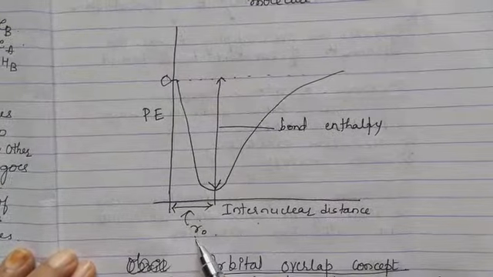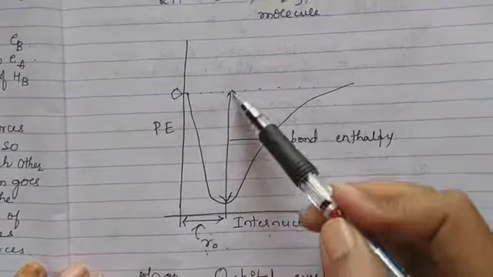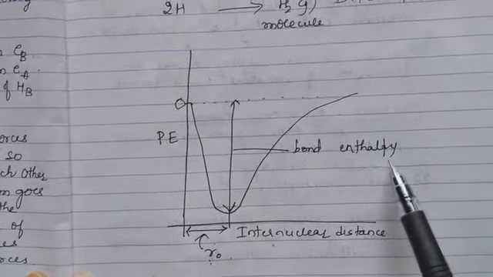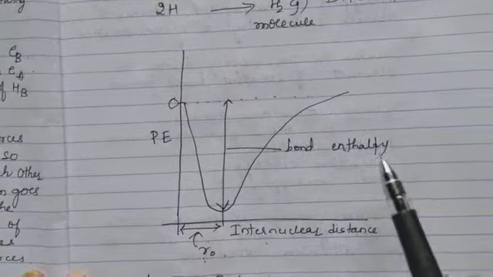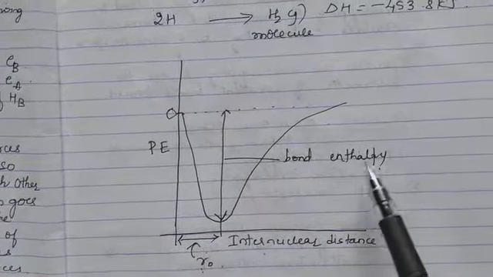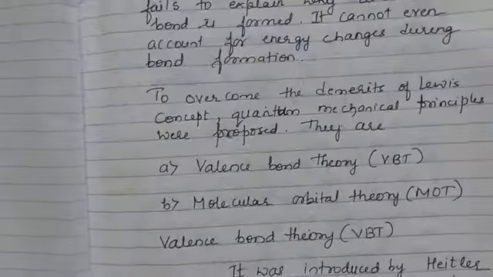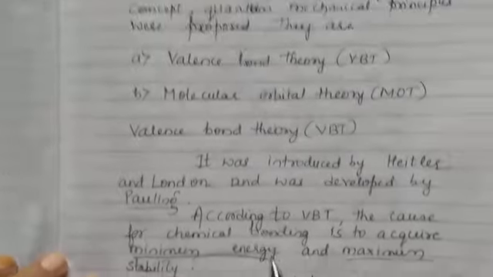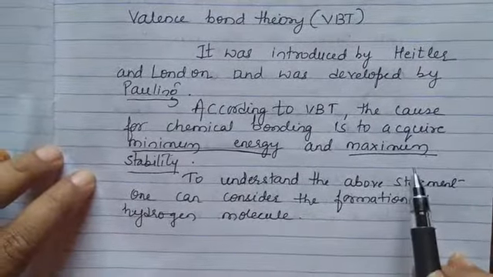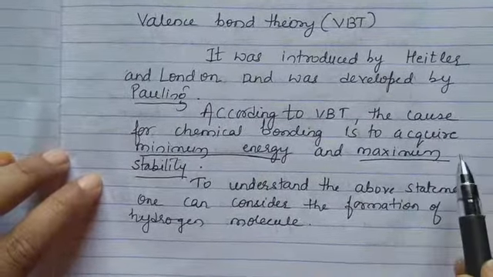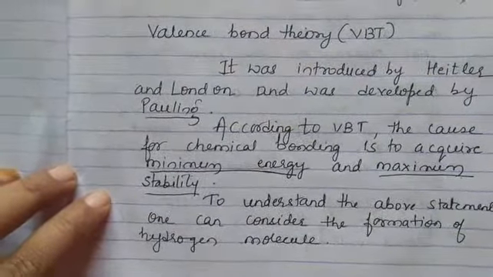And what is this called as? Bond length or internuclear distance. And so much amount of energy is released. That is bond enthalpy. Hope you have understood the formation of hydrogen molecule. Now why did I talk about formation of hydrogen molecule? Because I wanted to explain to you that for any chemical bond to be formed, it should acquire minimum energy and maximum stability. To understand the above statement, we considered the formation of hydrogen molecule.